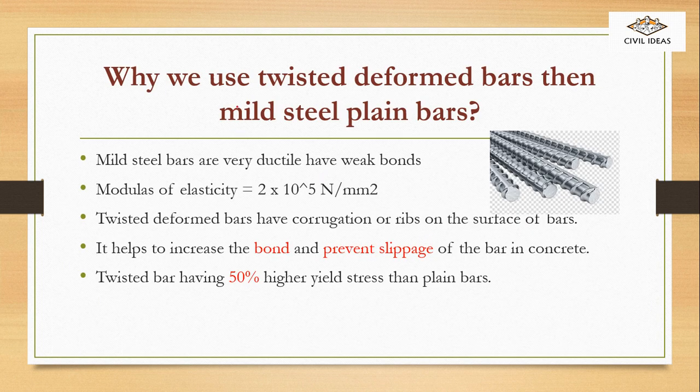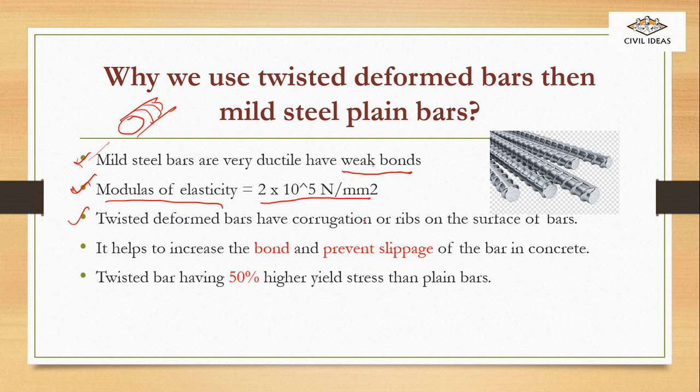Here, why do we use twisted deformed bars rather than mild steel plain bars? Mild steel bars are very ductile and have weak bonds. Why is it called weak bond? Because of the plain surface, this mild steel bar is plain, and due to its plain characteristics, it is very ductile and makes a weak bond with concrete. We should remember this: modulus of elasticity is 2 into 10 to the power 5 Newton per mm square.